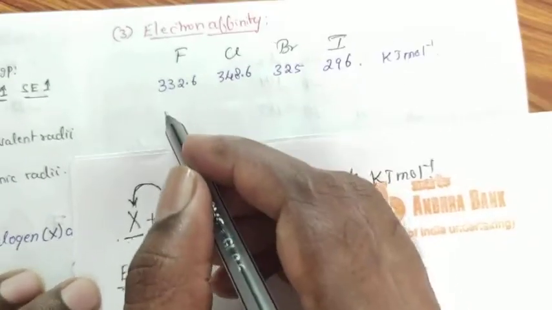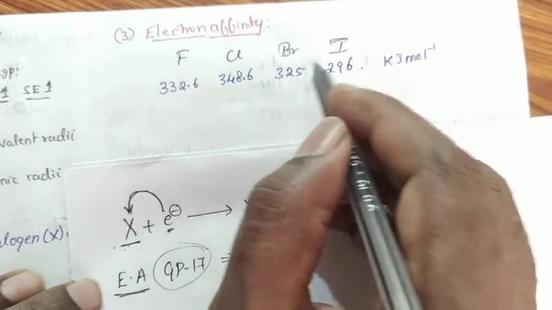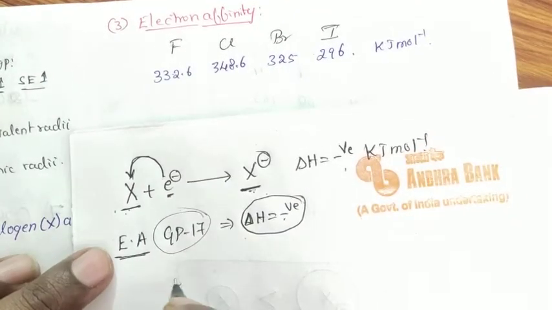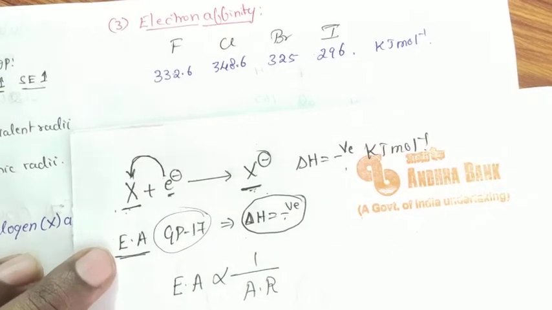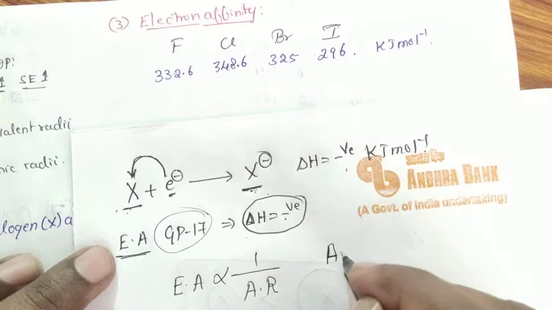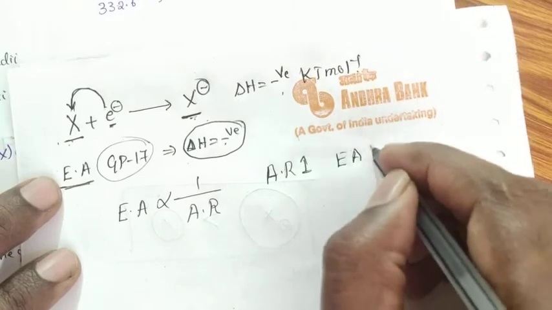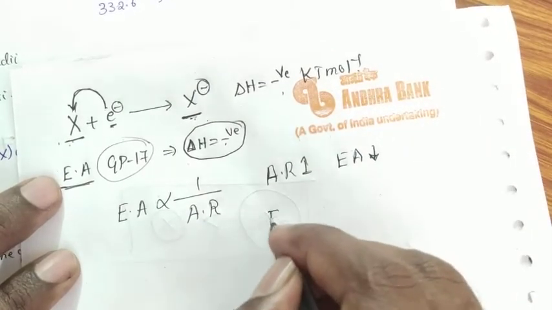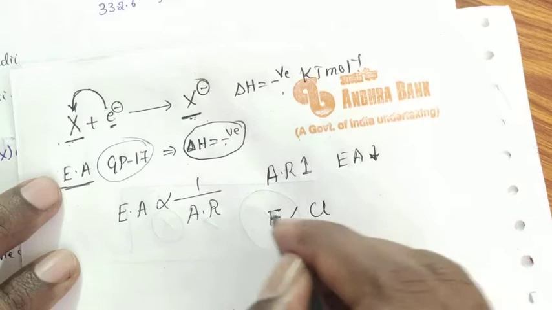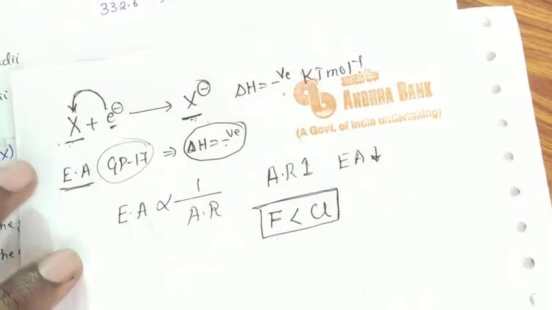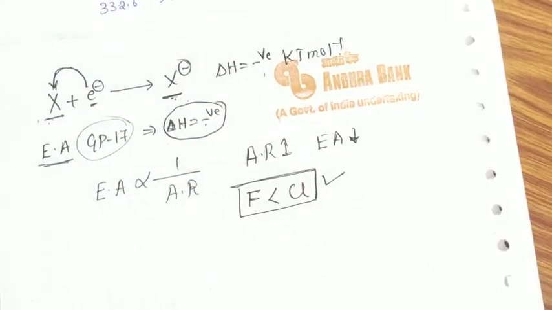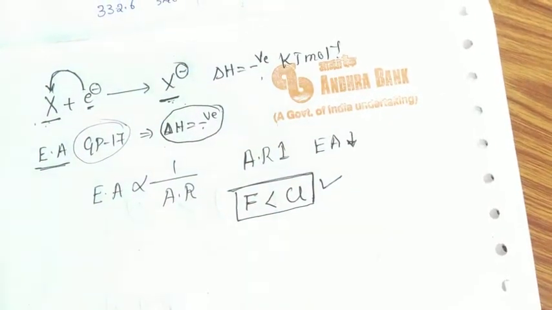In this case, you can observe, as I move from fluorine to chlorine, chlorine to bromine, bromine to iodine, I thought electron affinity values are inversely proportional to atomic radius. Means as atomic radius increases, the electron affinity values should decrease. But as I move from fluorine to chlorine, chlorine possesses greater electron affinity value when compared to fluorine. This question they are definitely going to ask in your PU level examination. Why does chlorine possess greater electron affinity than fluorine?